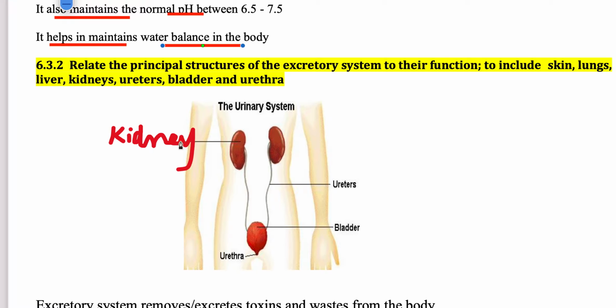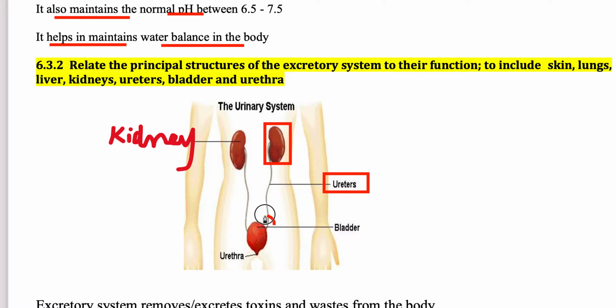So we have to start from here. The top two organs that you see over here are the kidneys, and each kidney releases the urine with the help of a tube called a ureter. So there are two kidneys, so two ureters.